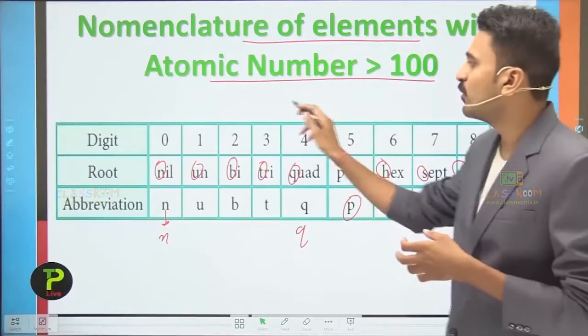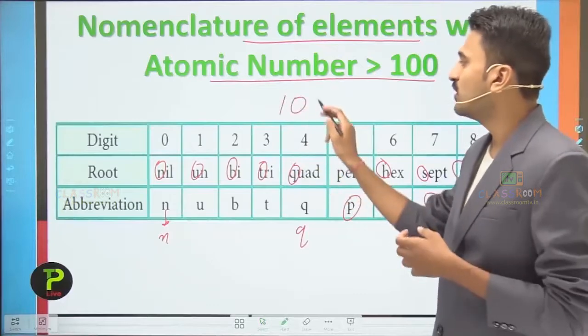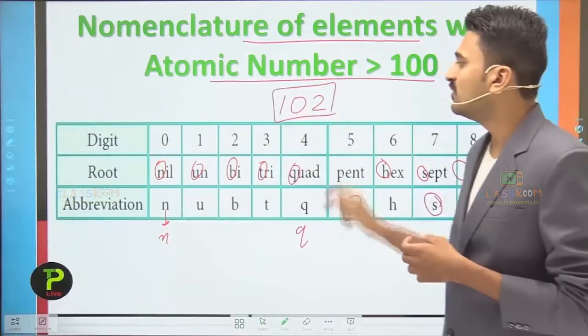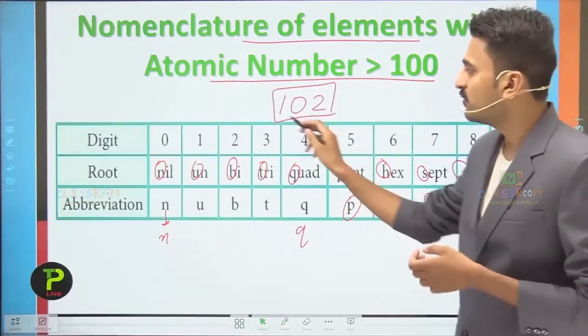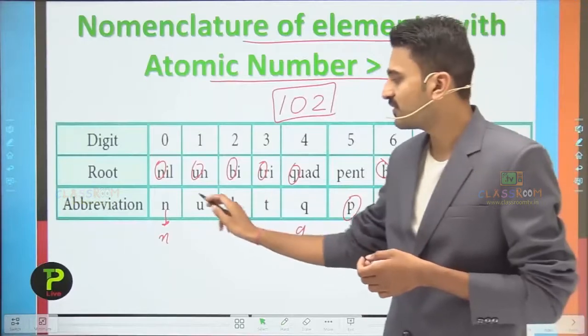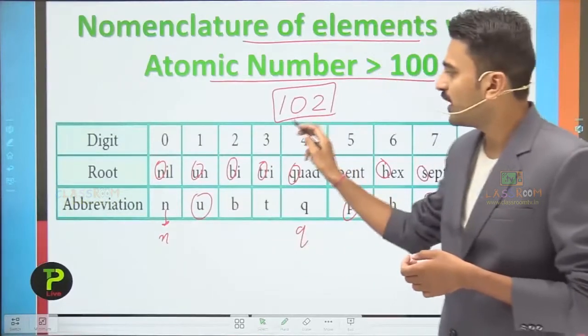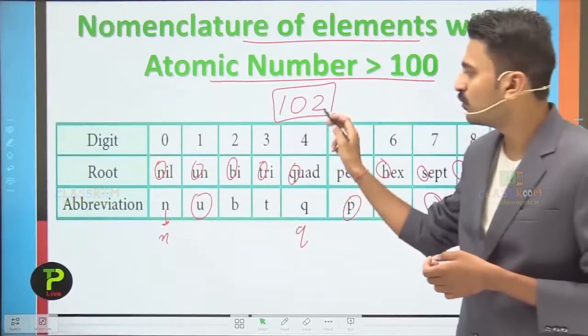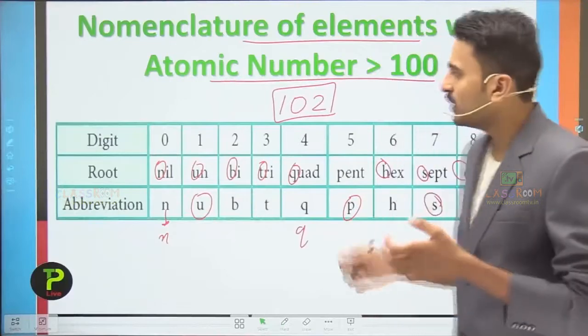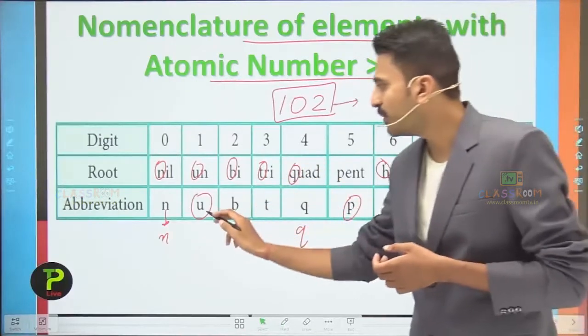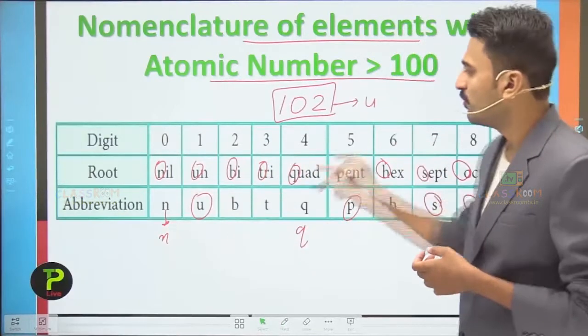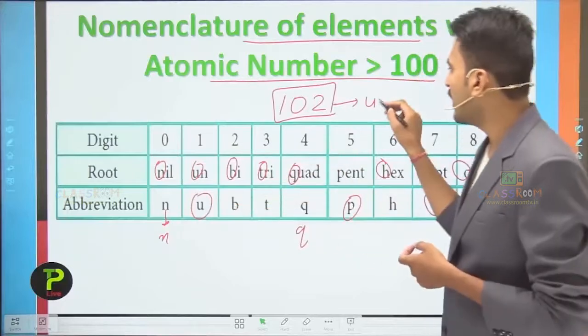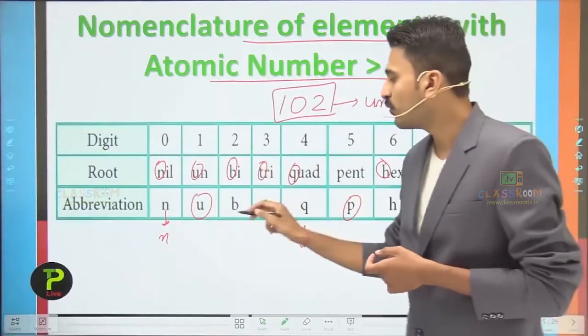Just for an example, if I want to write the name for the atomic number 102, how can I write it? For 1 I have to use un, for 0 I have to use nil, and for 2 I have to use bi. So its symbol would be U for un, N for nil, and B for bi.